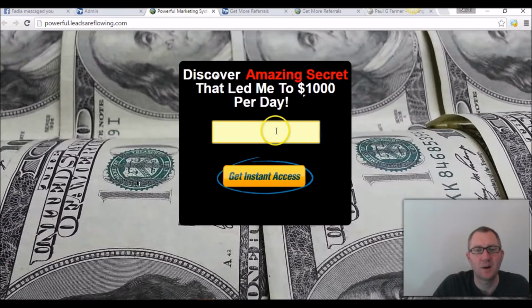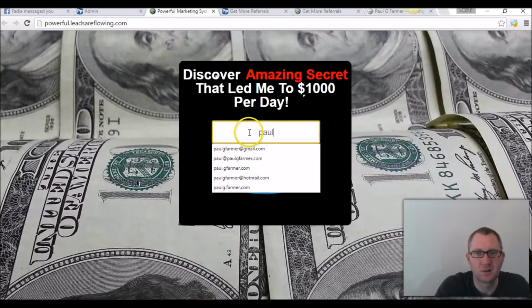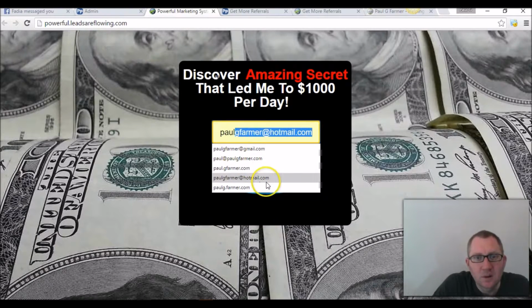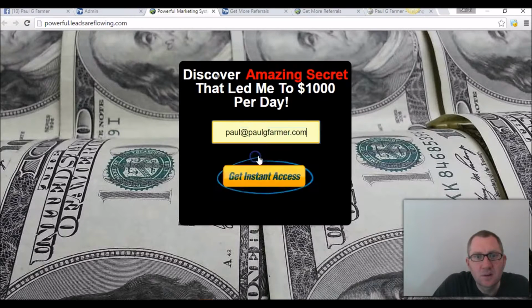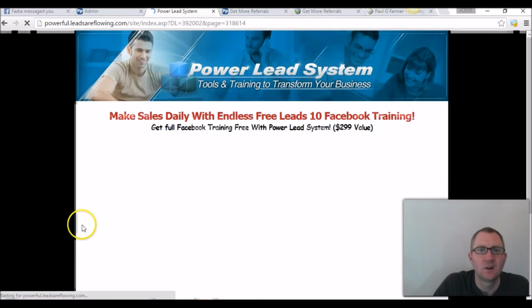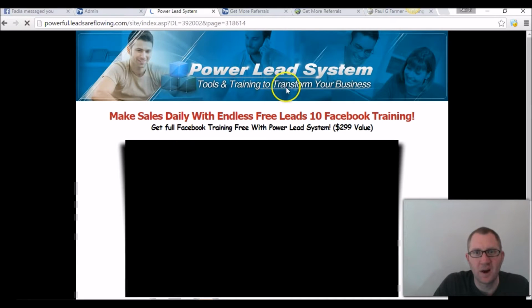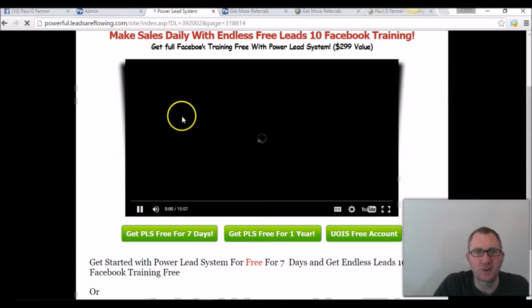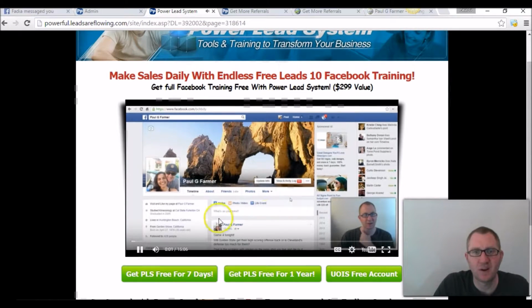Oops. What happened there? Oh, I forgot the Gmail. Let's do that one. Then you get this little captcha code here, just for security. And look, it goes to the Power Lead System page that I told it to go to. I would have captured that lead.